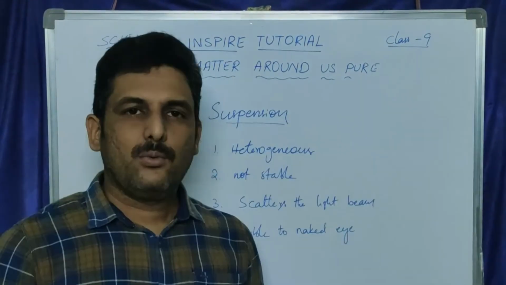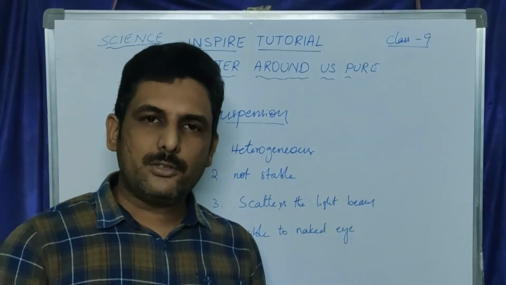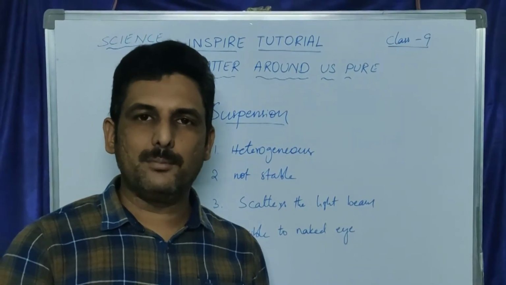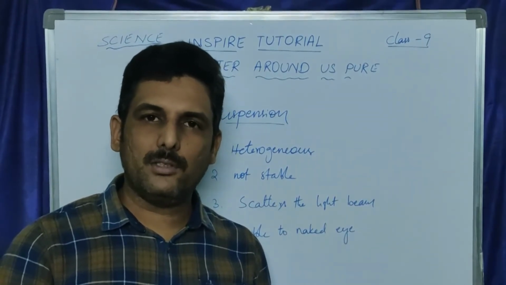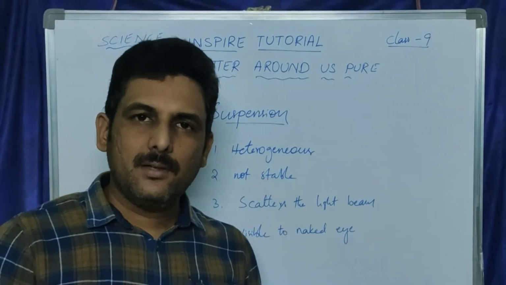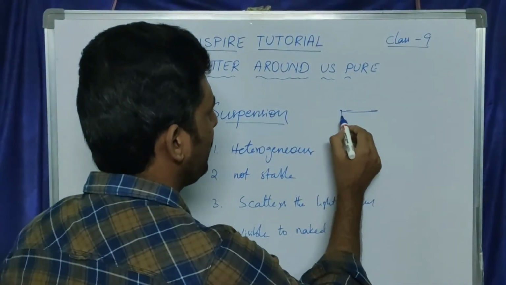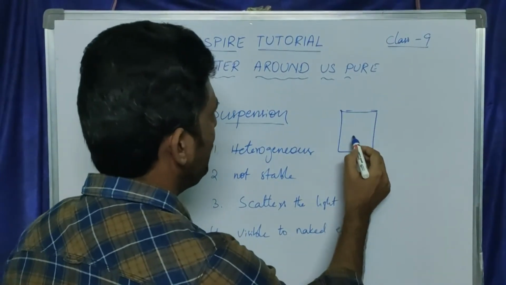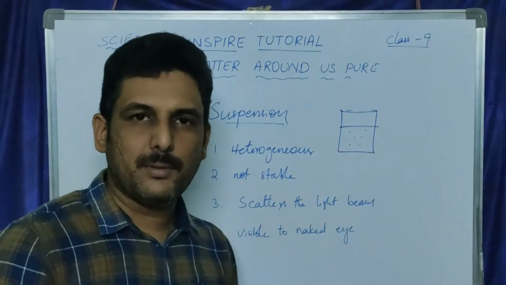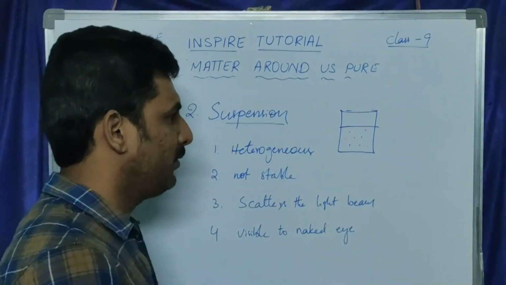11.11%. What is a suspension? A suspension is a heterogeneous mixture of two or more components. For example, if you put a small amount of chalk dust in water, you can still see those chalk particles in the water. That means in a suspension, the particles can be seen by the naked eye, and it is a heterogeneous mixture.